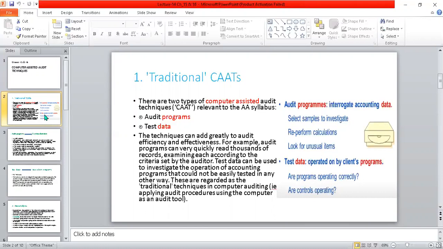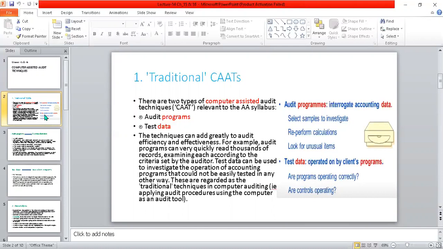In the second, test data, here the auditor tests the operation of the client program, whether the client program is working properly. How does he have to check? He has dummy data with him. He feeds the data into the company program and checks the results afterwards.